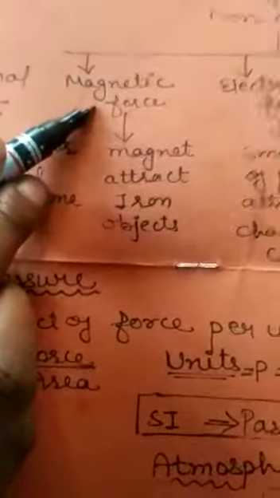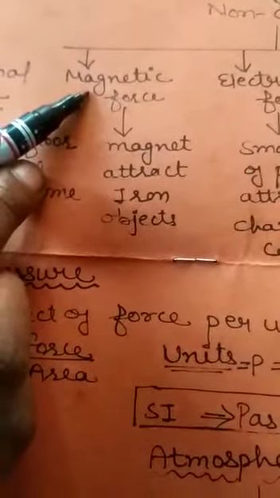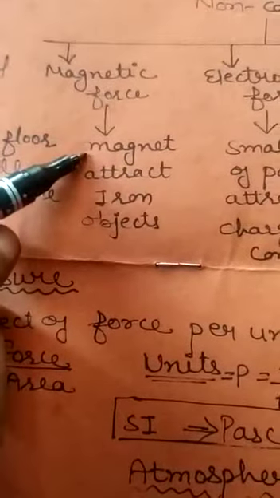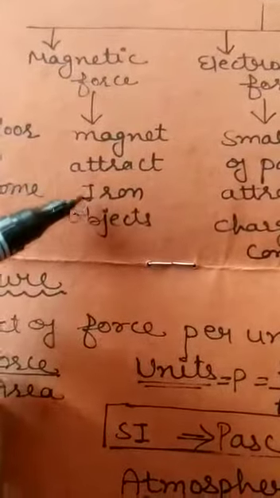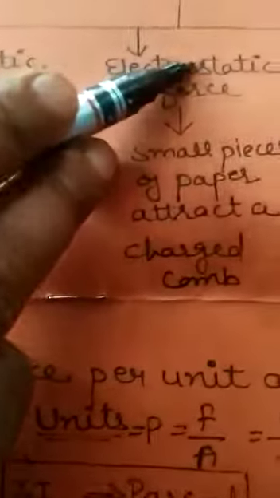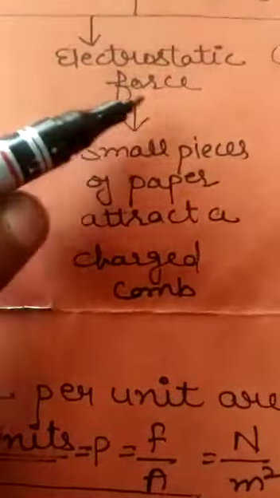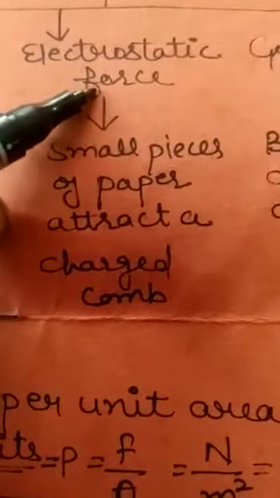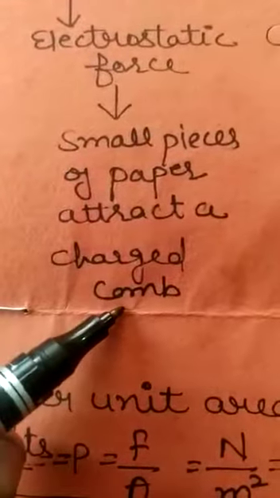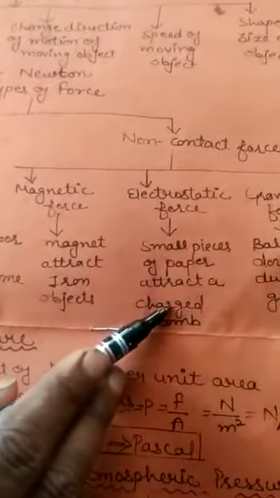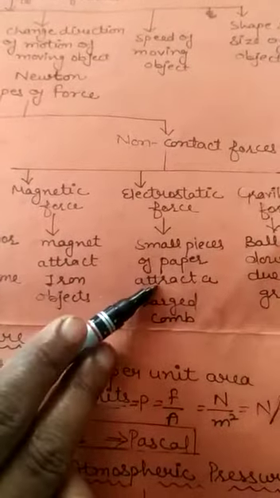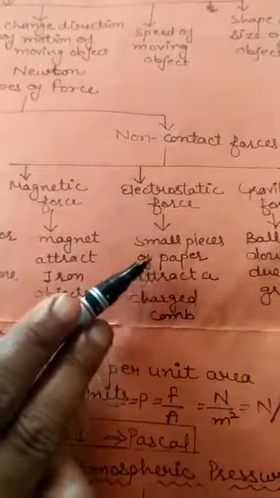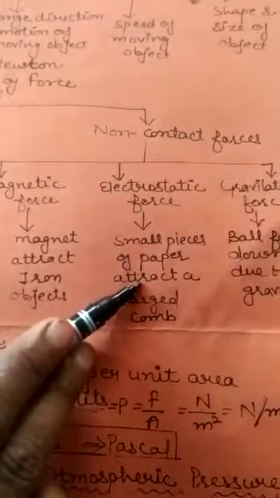Firstly we discuss magnetic force. This is the force due to a magnet. A magnet has a property that it attracts iron objects towards itself. And the next one is electrostatic force. This is the force that is due to charged objects. For example, small pieces of paper are attracted by a charged comb. When we rub a comb with our hair, it becomes charged and after that it attracts the small pieces of paper.